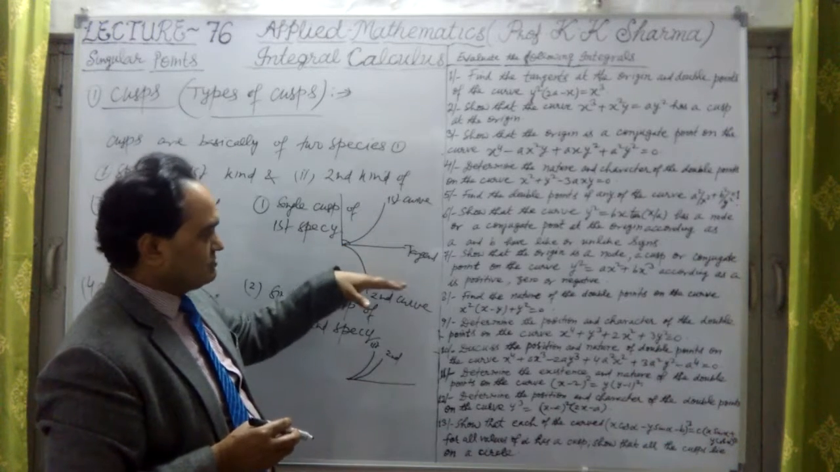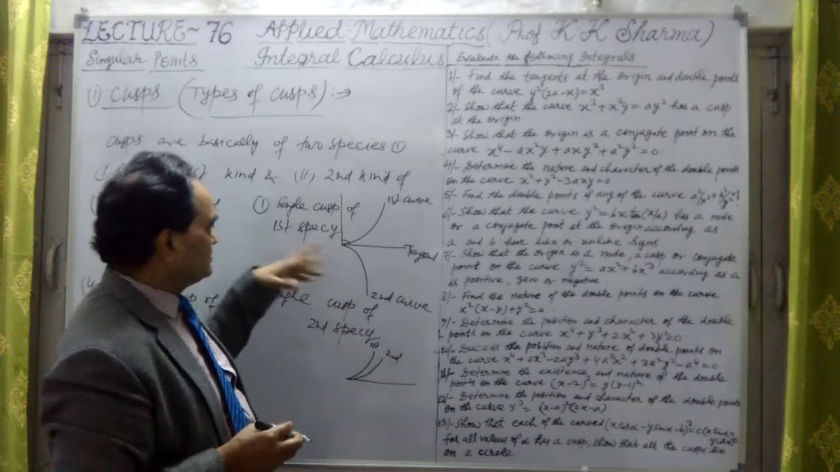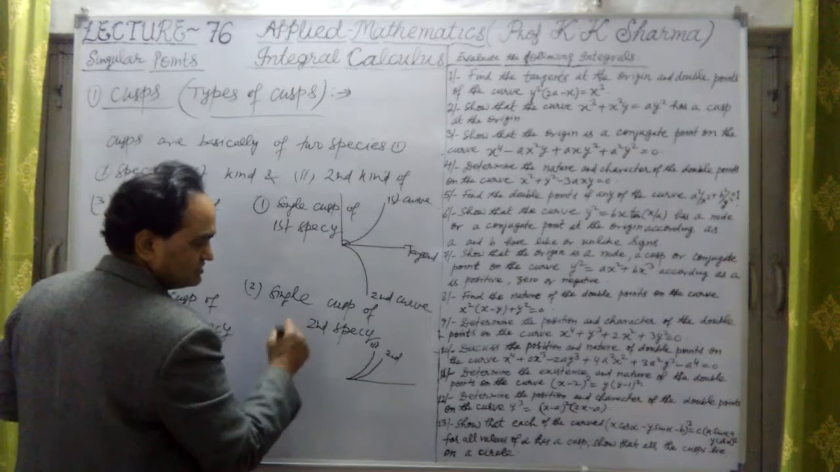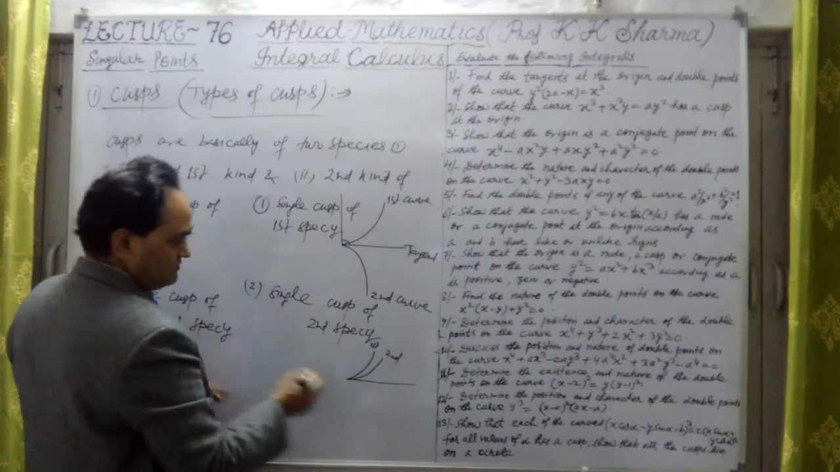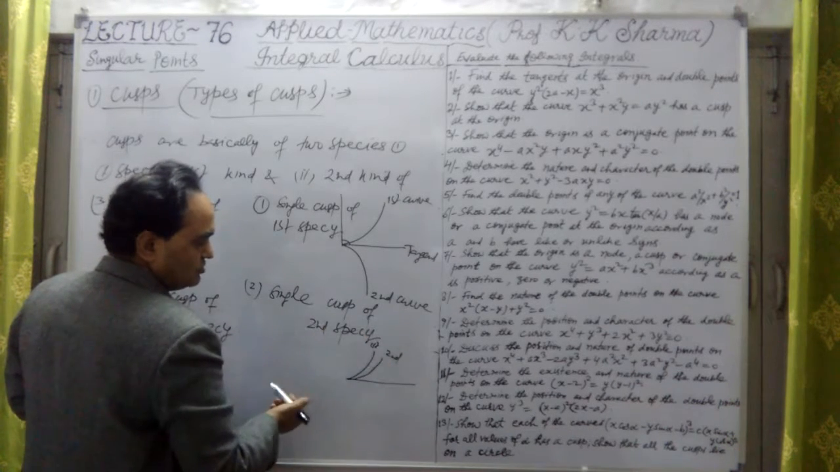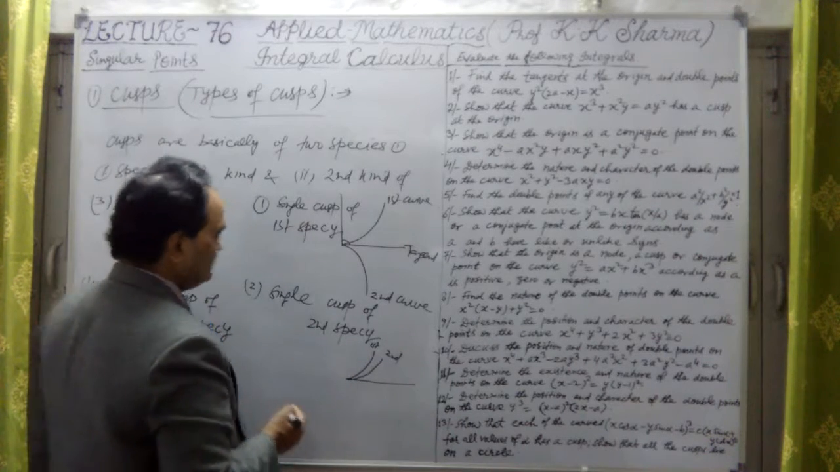First species is when two curves are lying on opposite sides of a tangent. Second species is when two curves are lying on one side of the tangent. If there is a normal here and the two curves are lying on one side of the normal, that is also single cusp of second species.